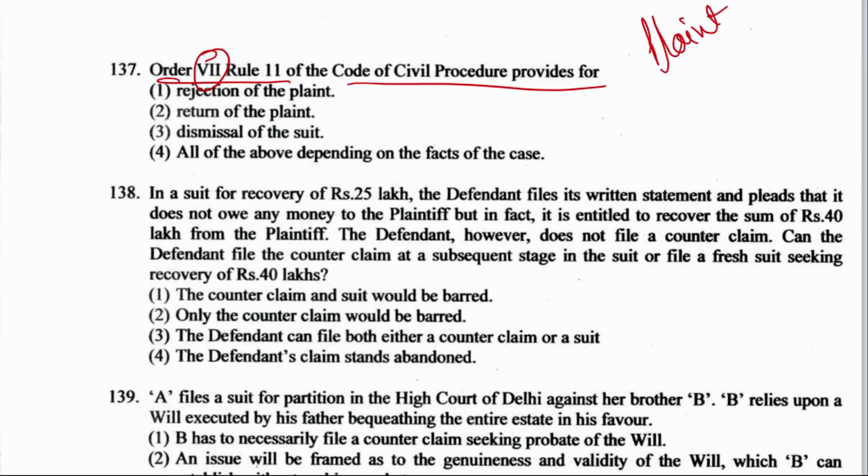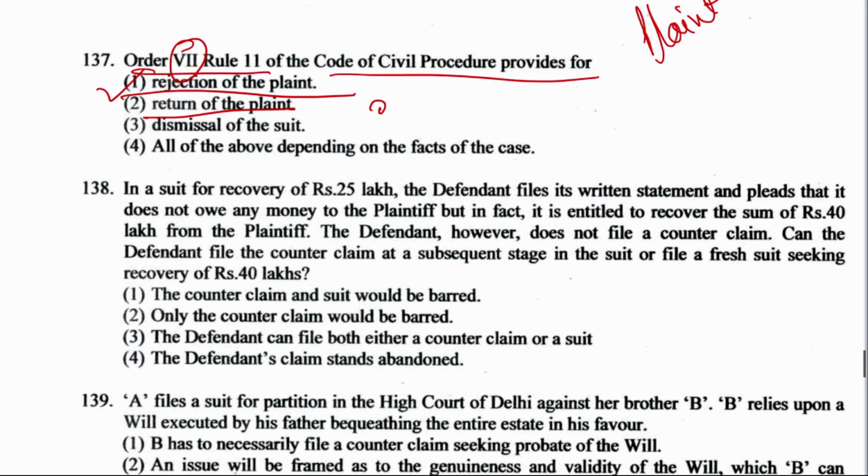Order 7, Rule 11 talks about the rejection of plaint. Right answer is option number 1. And where is the return of plaint mentioned? It is mentioned under this same Order 7, Rule 10. There return of plaint is mentioned, and dismissal of suit is not mentioned under Order 7. It is mentioned under Order 9, Rule 2, dismissal of suit.